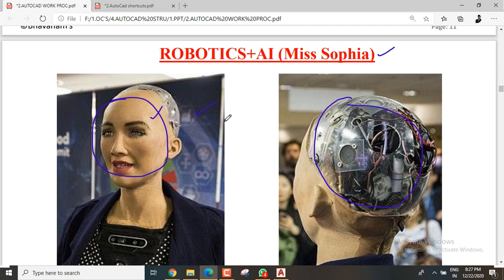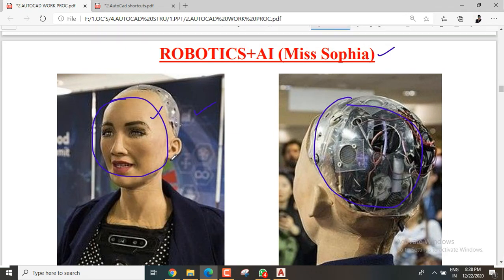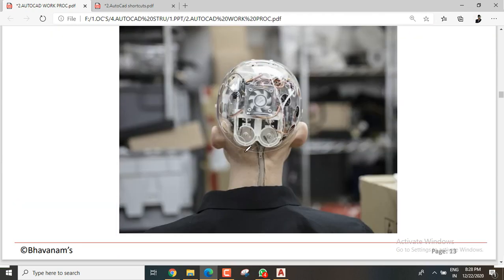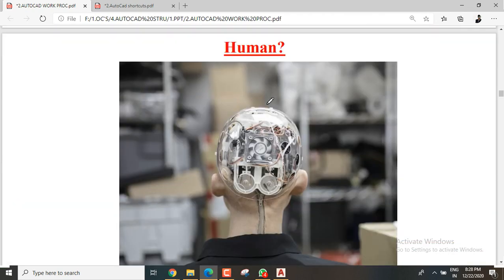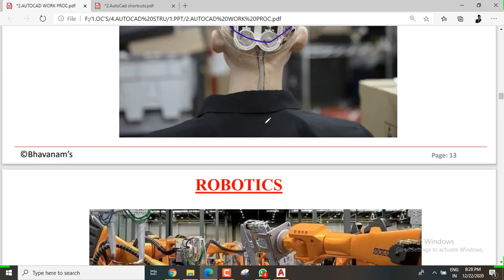Many criticisms came about giving citizenship to a robot. It's something different, but Dubai and the Arab countries always try to attract people. You can imagine it's a human, but it's not. You can know more about Miss Sophia, and I hope you felt happy.